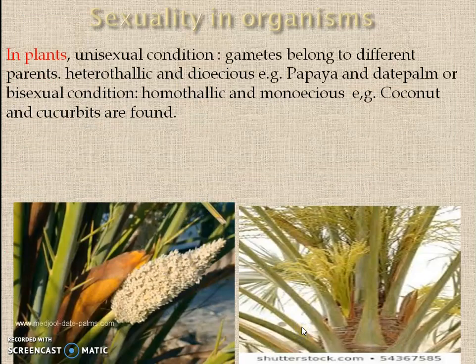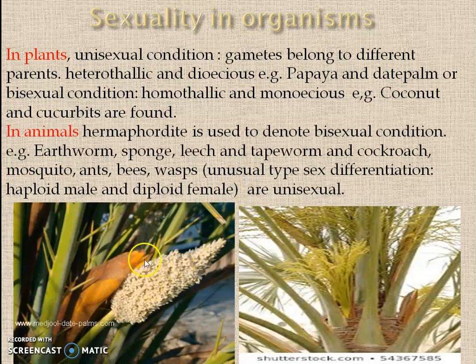Sexuality in organisms: when we consider plants, the unisexual condition is known as heterothallic and dioecious. It is found in papaya and date palm. The bisexual condition is homothallic or monoecious, that is coconut and cucurbit. Here you could see in the date palm, it is the male flower and it is the female flower. So it is found in a bunch and it is found separately.